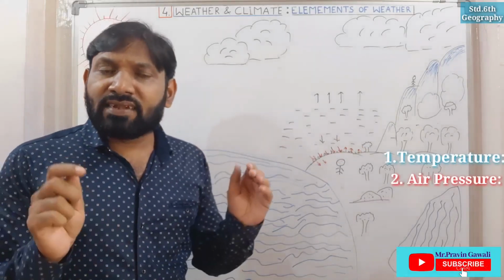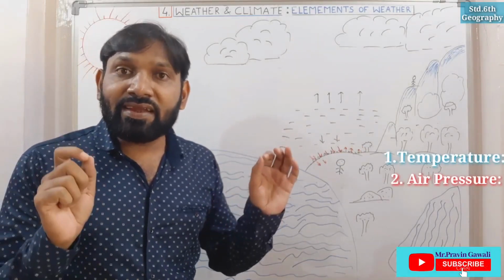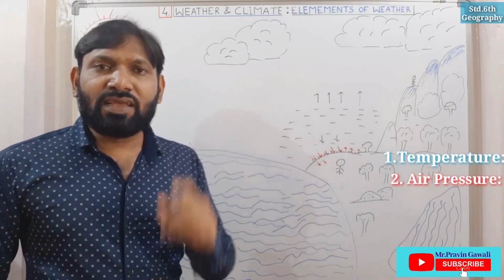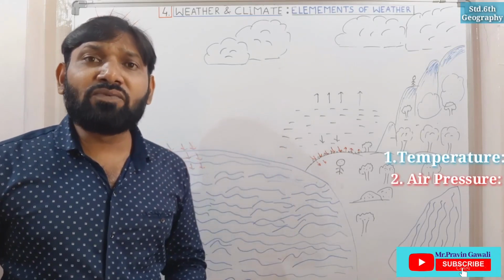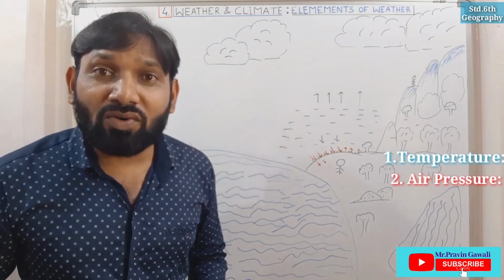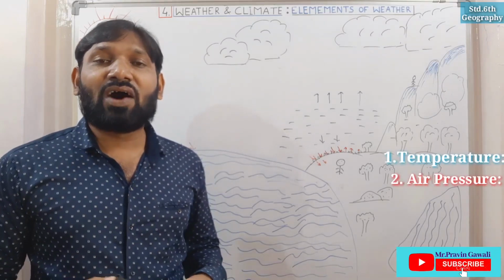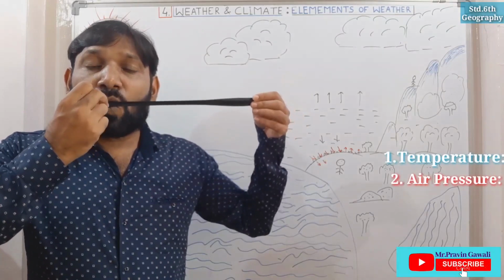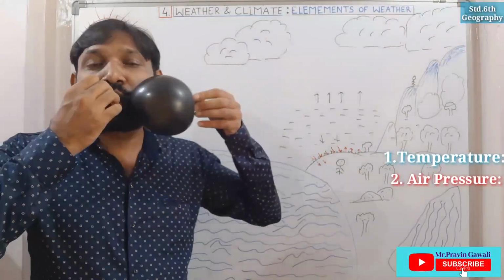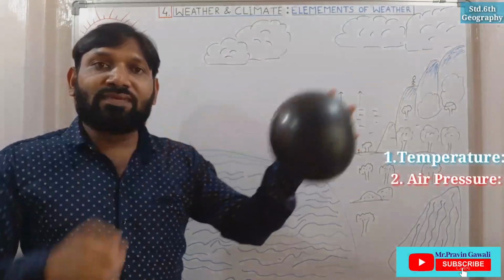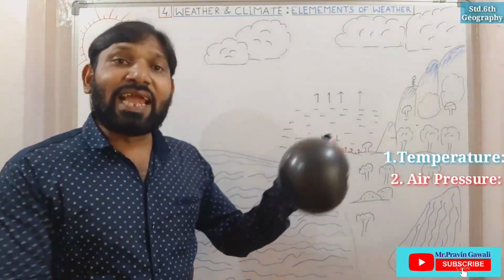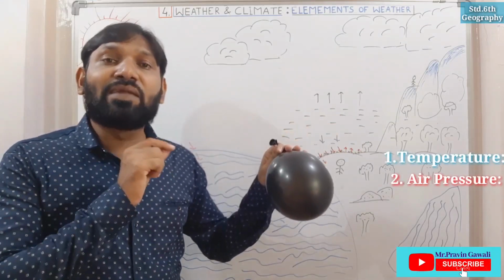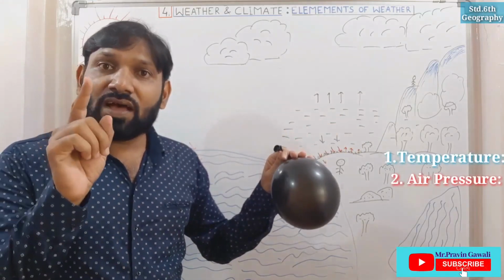Then we will understand what pressure actually is. Air pressure. We will try to understand what air pressure is, student. Do you know what we blow on birthday? We inflate balloons on birthday. For example, let me show you. When I blow, what will happen? See student, the balloon gets inflated. The balloon gets inflated because of the air pressure.